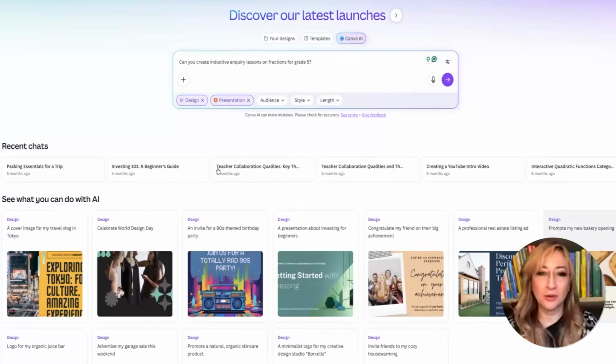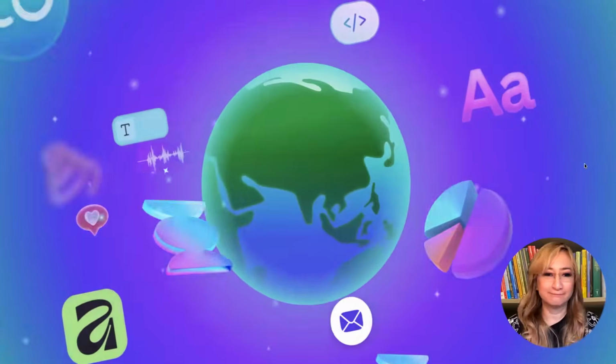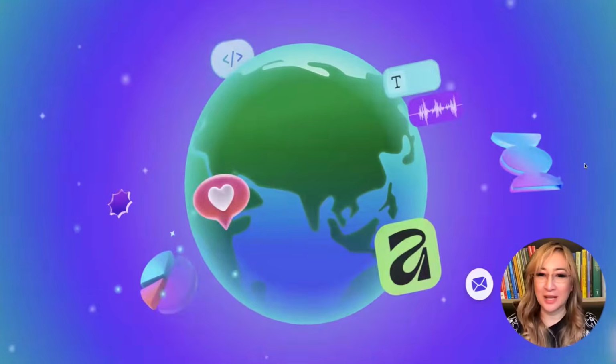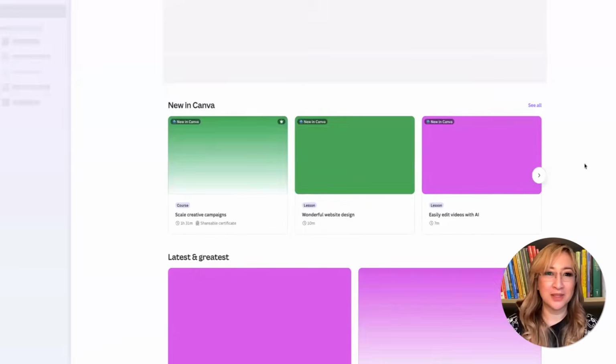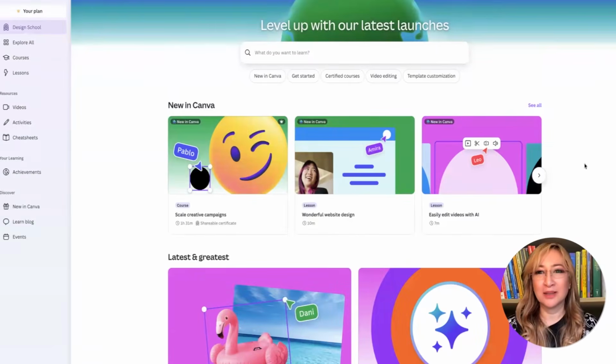Okay, so I thought I'd put a prompt in, and then I thought, well, let's discover the latest launches, because they had this wonderful launch. They do it every year. This year, I mean, just look, this is their level up with the latest launches. I watched about an hour of it. It was about 3 hours long, but I watched about an hour talking about the imagination age.